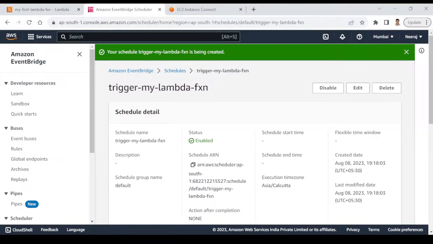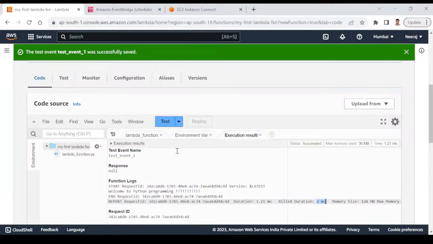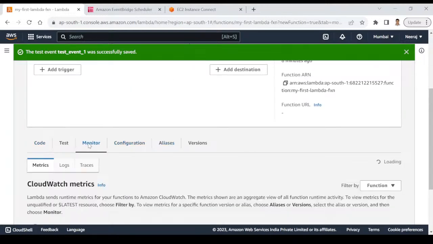So right now it's 7:18. I'm expecting that after 2 minutes, my Lambda will automatically execute. I will not click on test, it will automatically execute. Okay, so how do we verify whether it will run at 7:20 or not? For that, what you can do is you can monitor the logs. And how to monitor the logs? I will go back to the Lambda, and there is a Monitor tab. The Monitor tab is there, right? Click on the Monitor tab, and there is an option, View CloudWatch logs. So click on View CloudWatch logs.